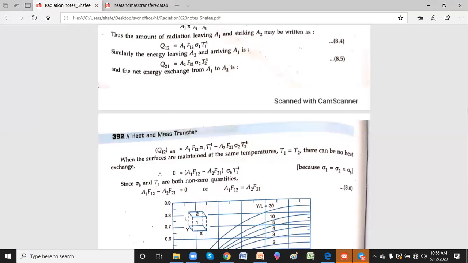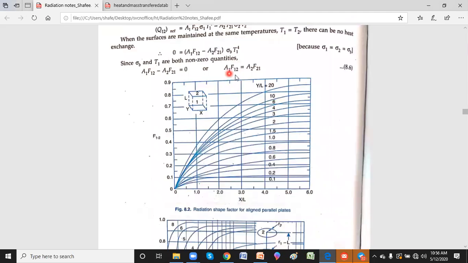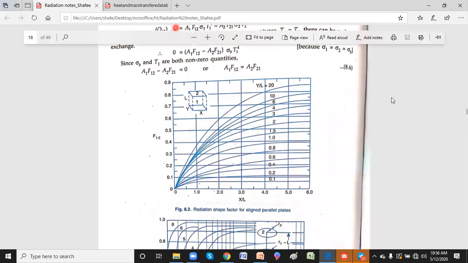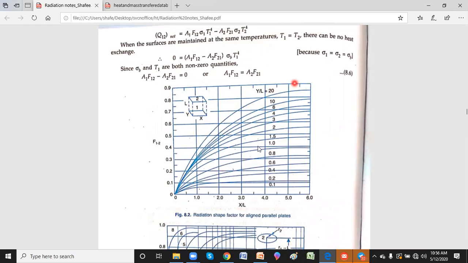So in black body heat transfer, what I need to determine is the shape factor, F12 or F21. Then finally I can find the net radiation heat transfer. Now I'll show you an example with one chart, then we'll go to the data book and understand what exactly it is.